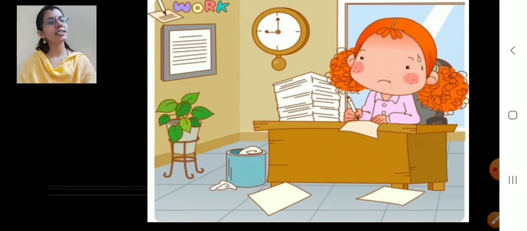Where she is writing? Where is that paper? The bunch of papers are there over the desk. Correct? Over the desk. You can see a few papers lying down. How many papers lying down below the desk, under the desk? It is 2 or 3. Yes, 3. 1 is near the dustbin. So 3 papers are under the desk. Over means above. Under, below. Got it? Yes or no?